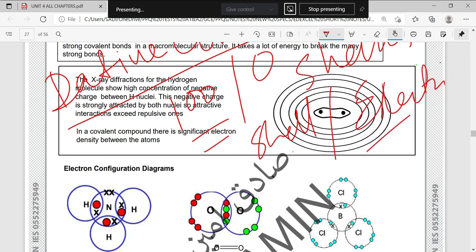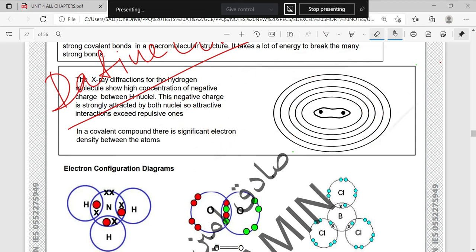Okay, are we clear with this? Yes, sir. Okay, now the examples. We need to understand these examples also.